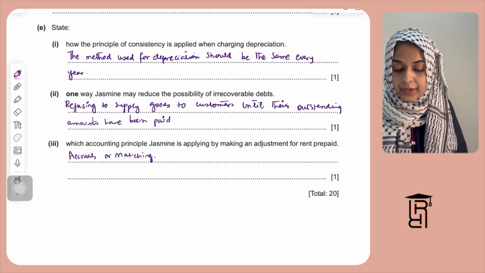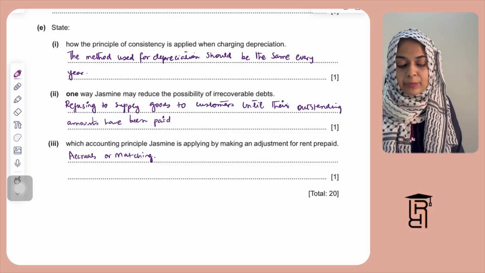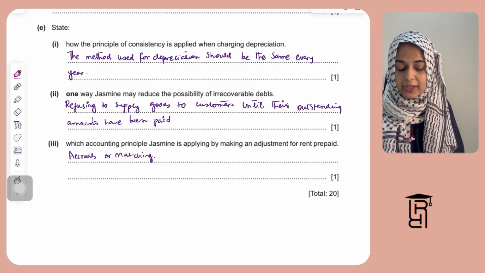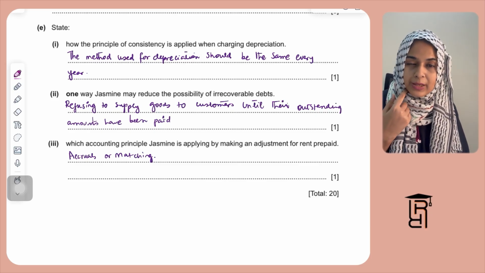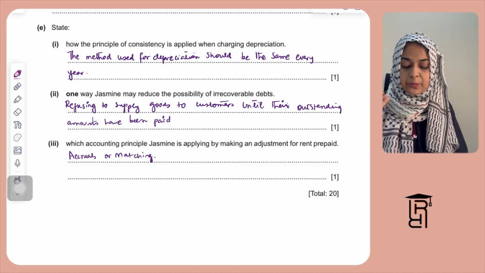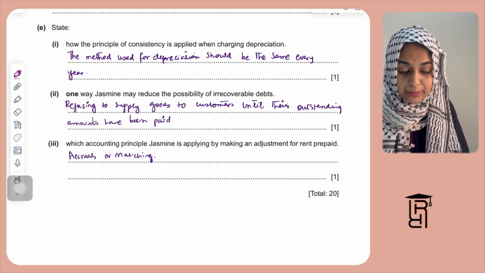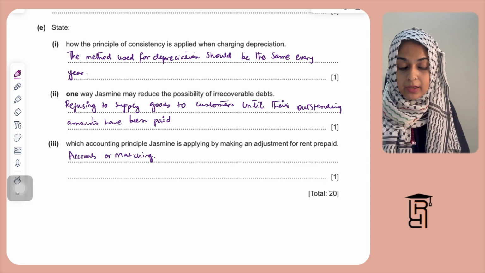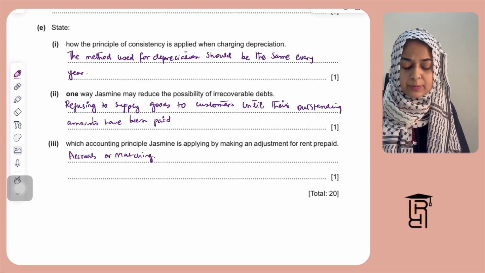The third one here is which accounting principle is Jasmine applying by making an adjustment for rent prepaid. Whenever we are adjusting for prepaid and owing, the principle is the accruals and matching principle, which she's basically applying by making an adjustment for rent prepaid.